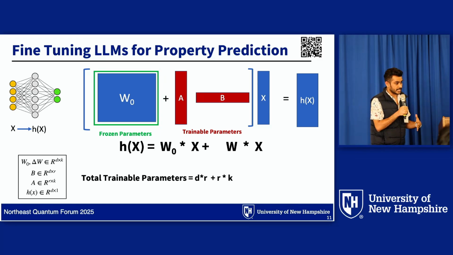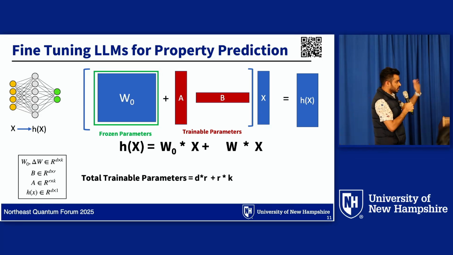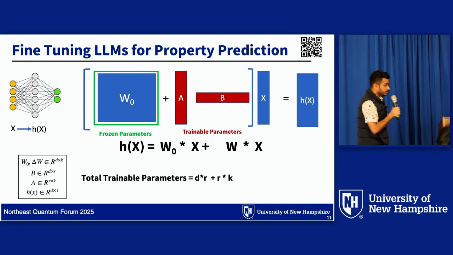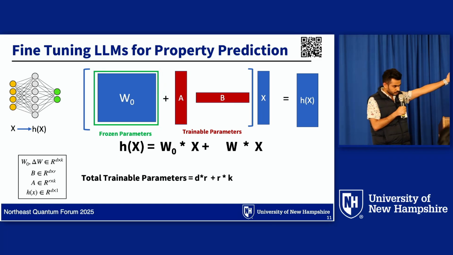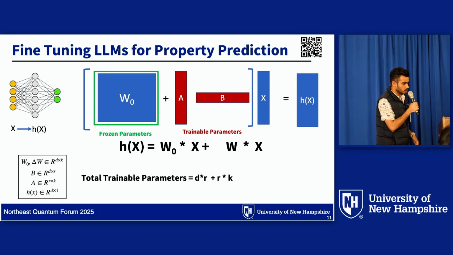We can fine-tune the large language model by full parameter fine-tuning, or we can fine-tune the large language model by changing only a small portion of the weights. So there is a smart way to do this kind of thing even on a small GPU. There is a low-rank technique, the low-rank adaptation technique. We need to change this W0 parameter if we want to fine-tune the full parameter. But we can just keep this W0 frozen.